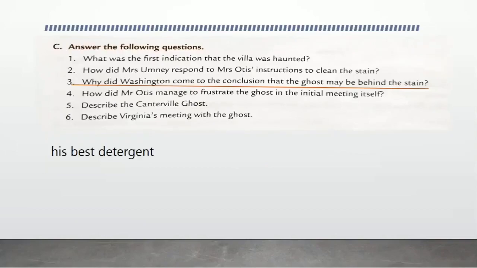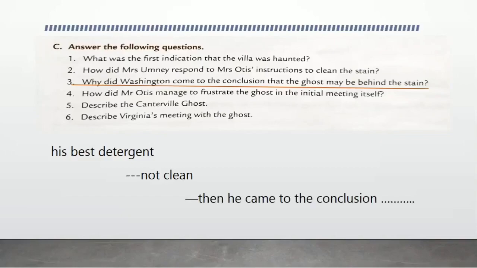So when Washington's best detergent and stain removers could not clean the stain, then he came to the conclusion that the ghost might be behind the stain. Okay, so may will change into might. So your final answer is, when Washington's best detergent could not clean the stain, then he came to the conclusion that the ghost might be behind the stain.